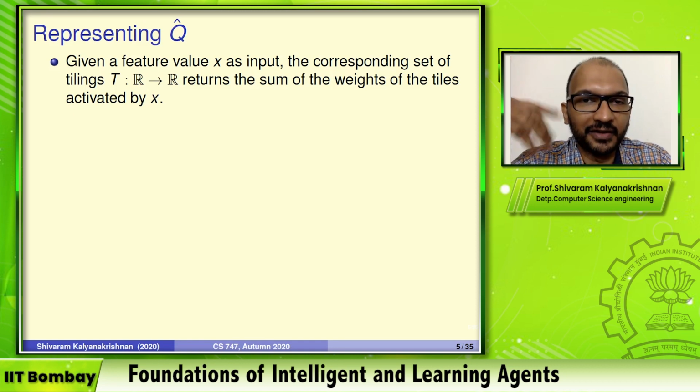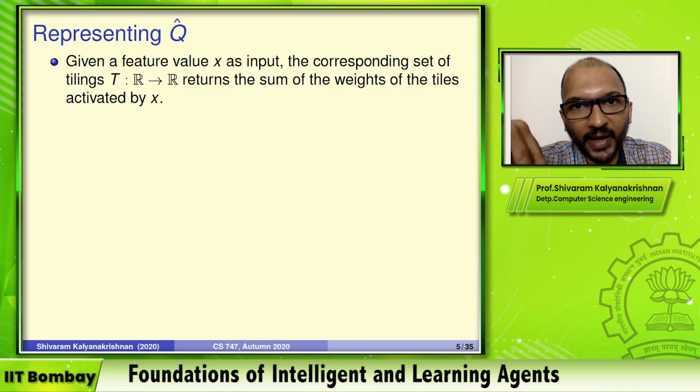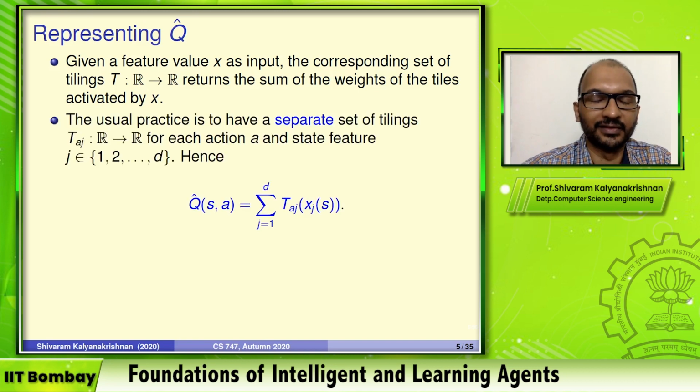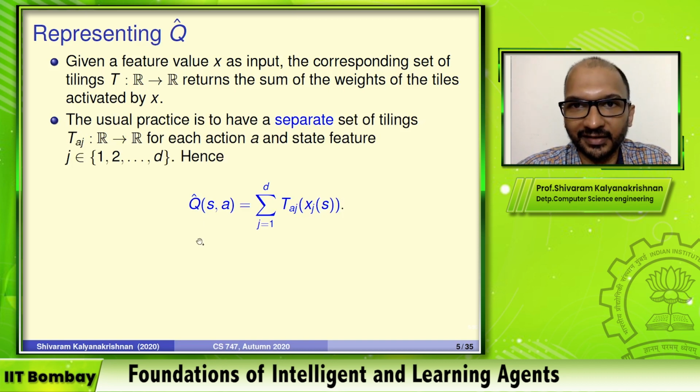Okay, and the function that it computes, as we saw, was the sum of the weights of the tiles that are activated by this feature x. Okay, now how do we go from here to actually approximating Q of s, a? That's what we want to do, right? You're given a state and an action, and you are asked what is the function value for this. So there are multiple ways of doing it.